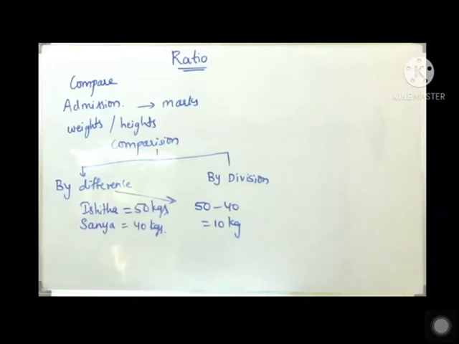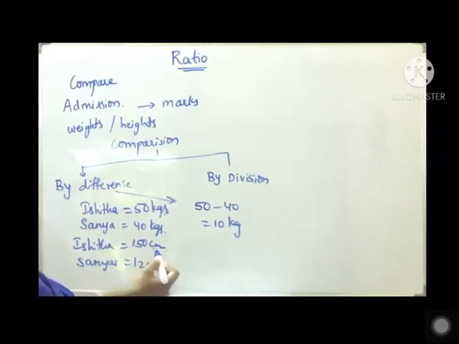Suppose Ishita's height is 150 centimeters, whereas Sania's height is 125 centimeters. Then we can say that Ishita is taller than Sania, isn't it? Because 150 is greater than 125. By how much more?